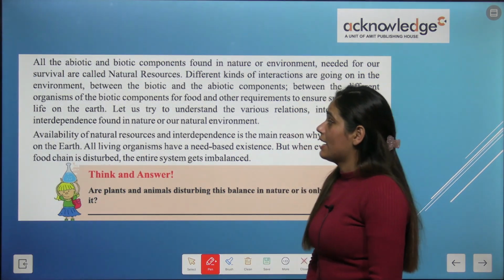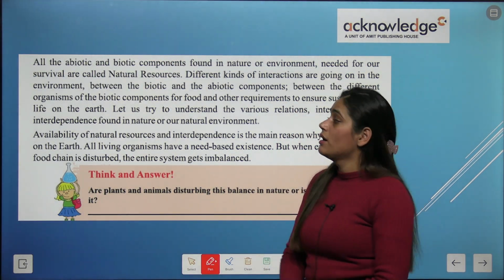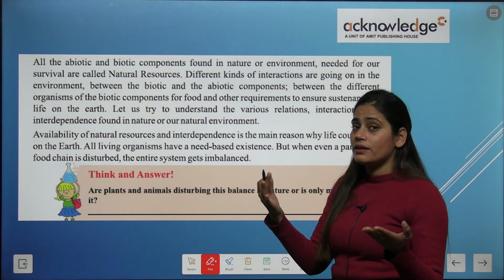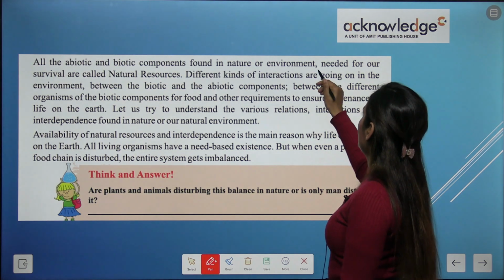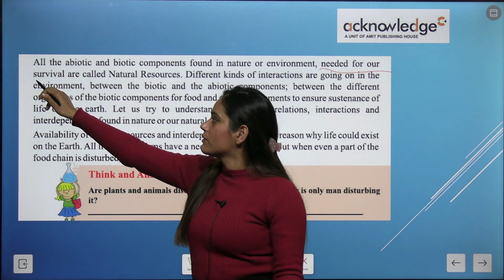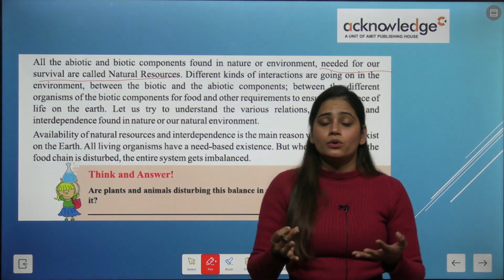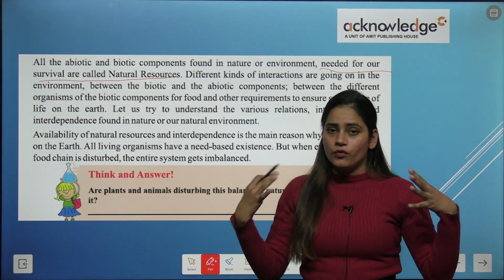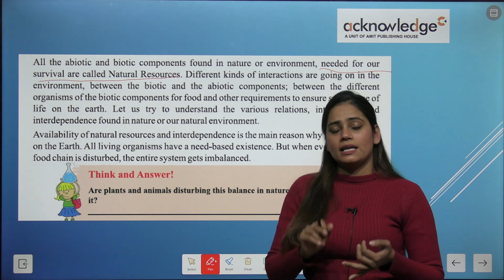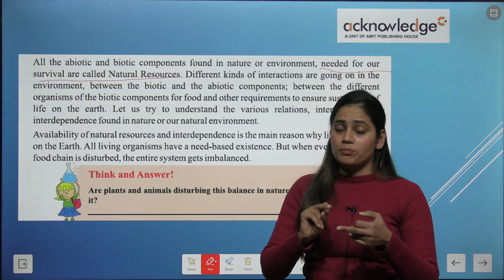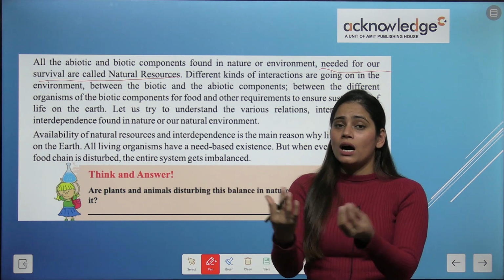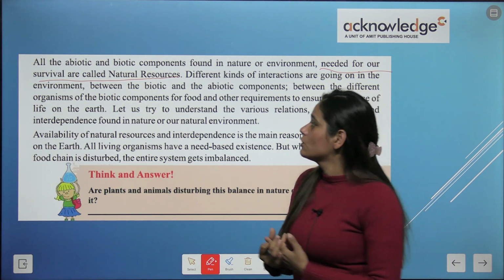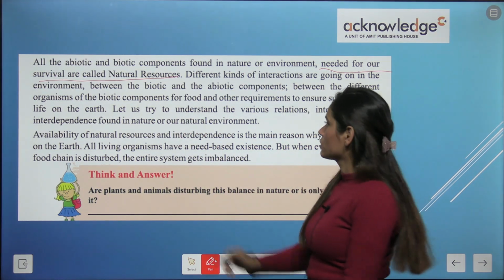All the biotic and abiotic components found in where? In nature, okay, needed for our survival are called natural resources. So the things in environment which are non-living things and living things and man-made things, all are needs, okay, and that is called natural resources, okay.